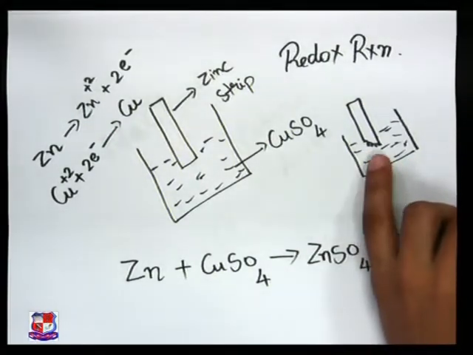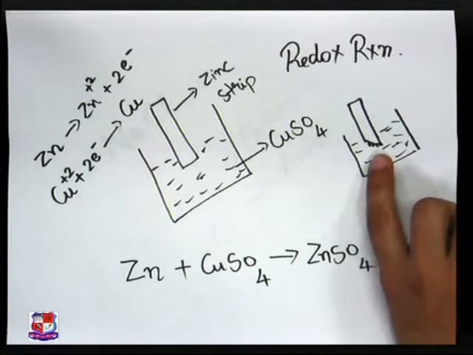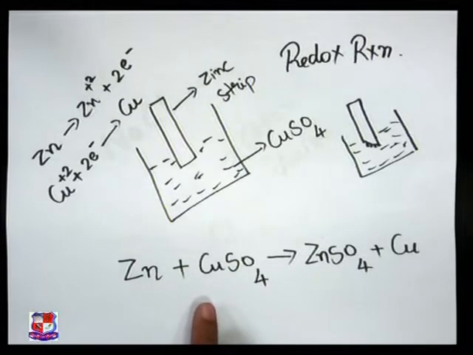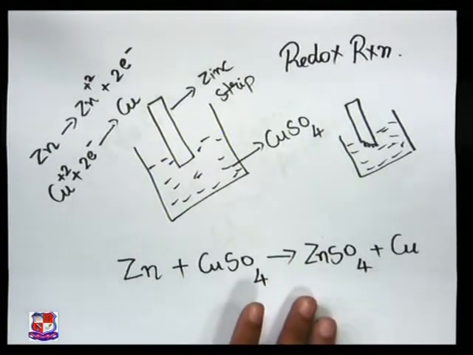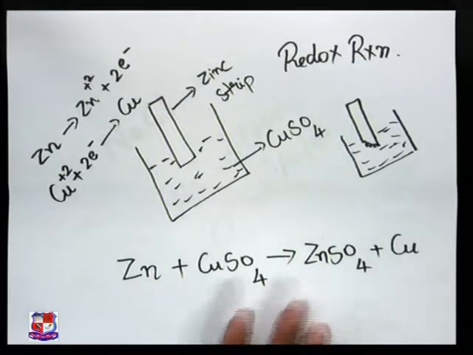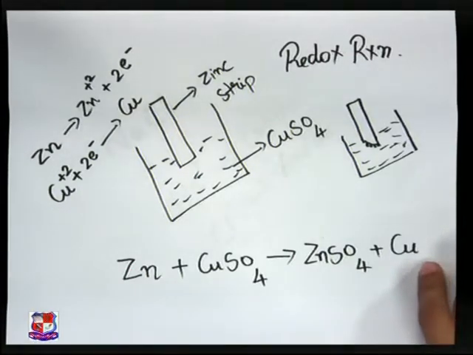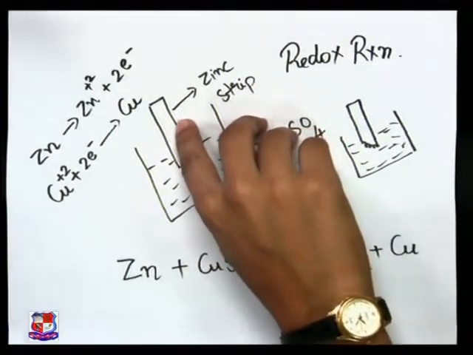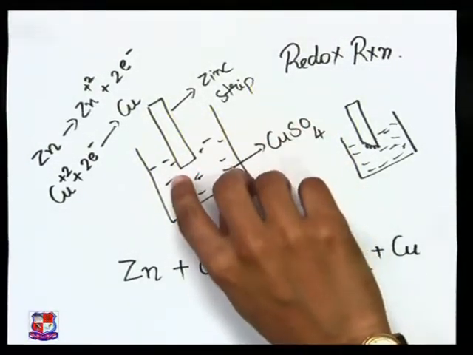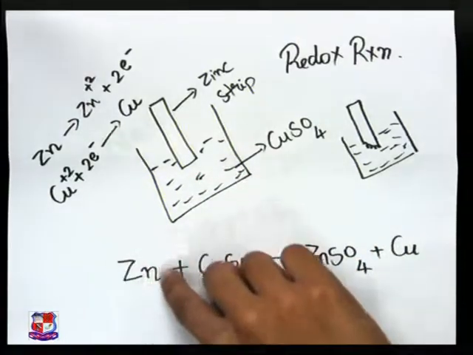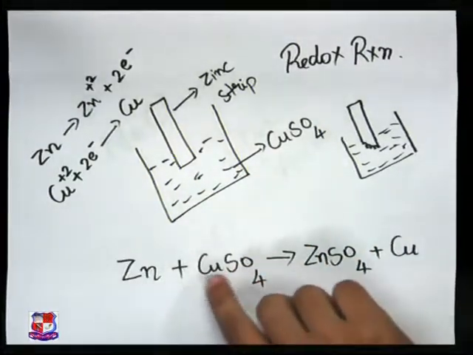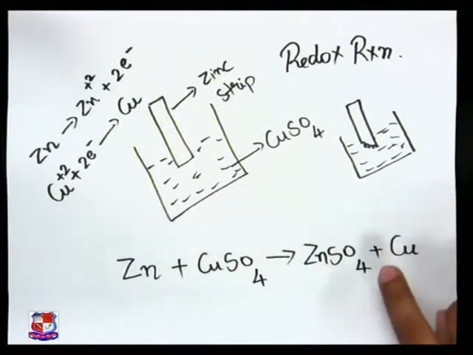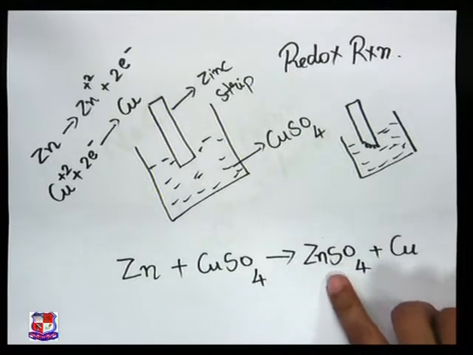After some time this becomes the case with the zinc strip. Now look here, a zinc strip that is dipped in copper sulfate solution, then what will I get? ZnSO4, that is zinc sulfate, plus Cu, that is copper. Now this zinc after some time undergoes reaction with copper sulfate, and this Zn2+ cation is going to replace the copper ion from our electrolyte solution. That is why the reaction gives ZnSO4 plus copper.